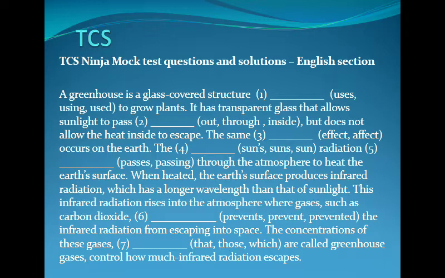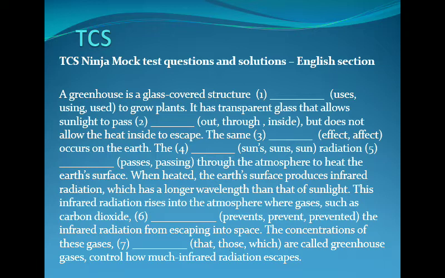The next sentence says, the dash radiation. Obviously the radiation of the sun is what is to be understood over here. So you would go with the first option, that is SUN', which means the radiation of the sun. So the sun's radiation passes through the atmosphere, because you need to use a simple present tense because it's a generalized statement. It says the sun's radiation passes through the atmosphere to heat the earth's surface.